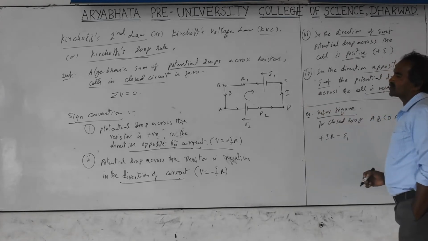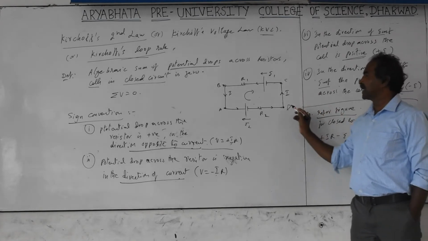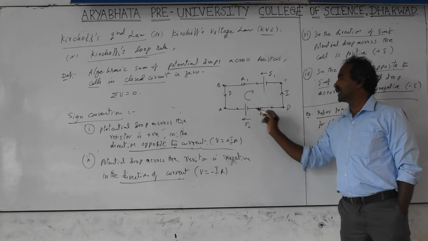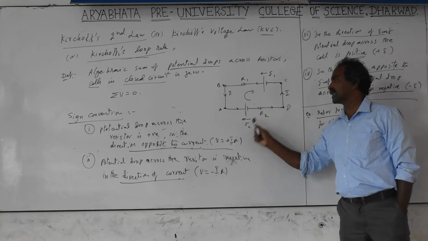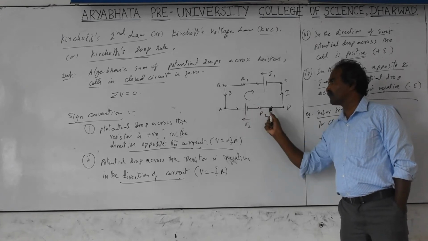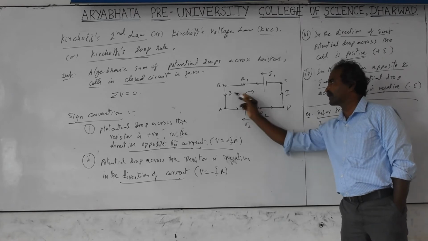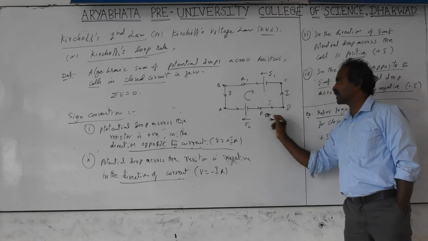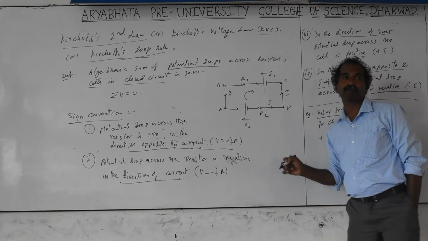Next, C to D: there is no device, no drop of voltage. Next is D to E. Here again two devices are there, a resistance and a cell. The resistance is opposite to the current, and the same current I flows here. Opposite to current means the voltage is IR, but opposite is plus.